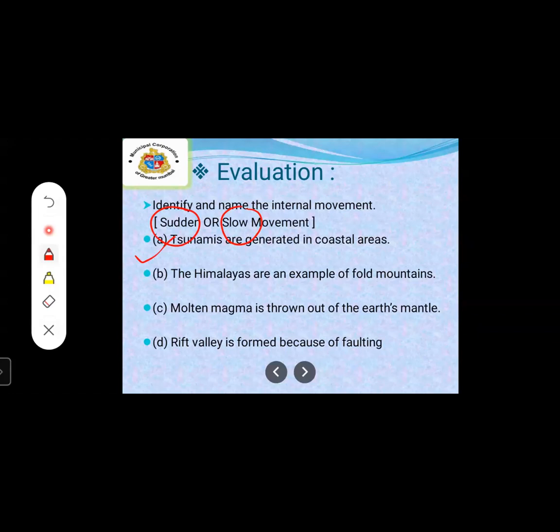Tsunami suddenly occurs. So here the first answer is sudden movement.